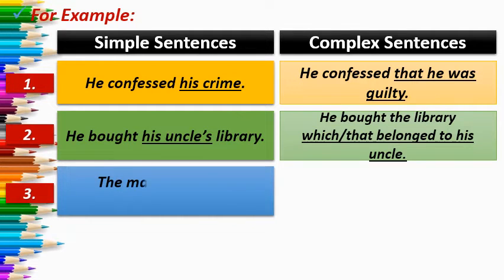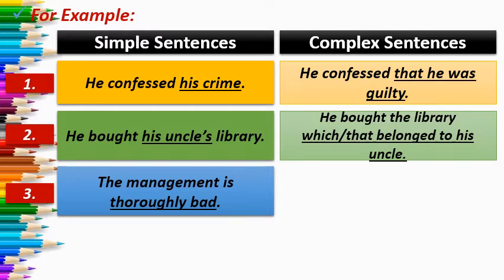Now let us see another example. The management is thoroughly bad. So you should first of all convert the sentence into Hindi and try to make it complex in Hindi only, and then convert it into English, right? As it is a simple sentence, we have only one verb and it consists of only one independent clause. So what is the meaning of a complex sentence?